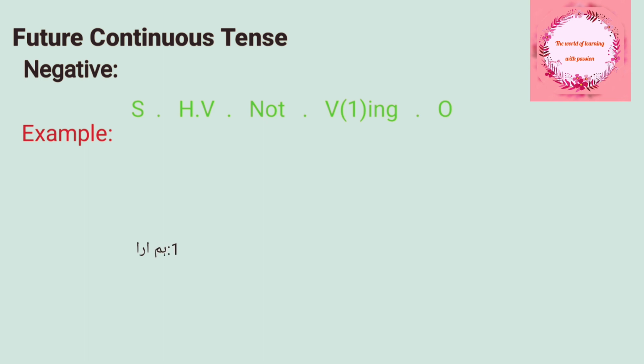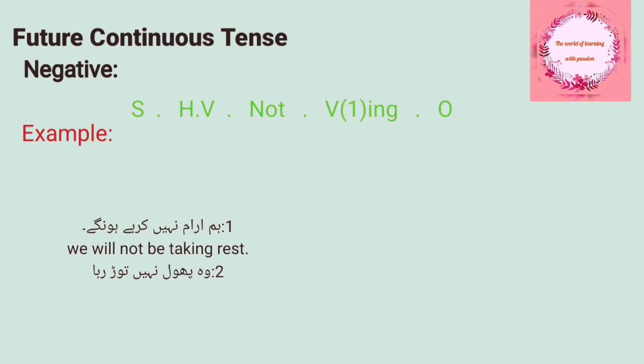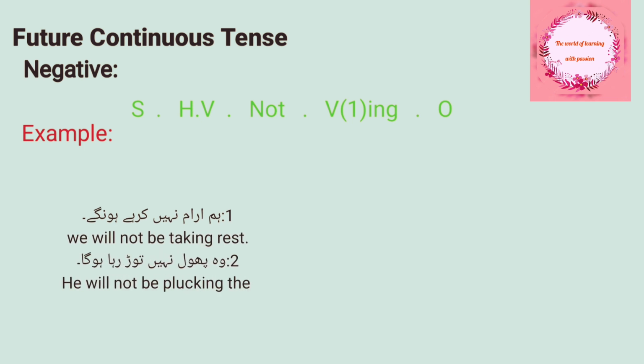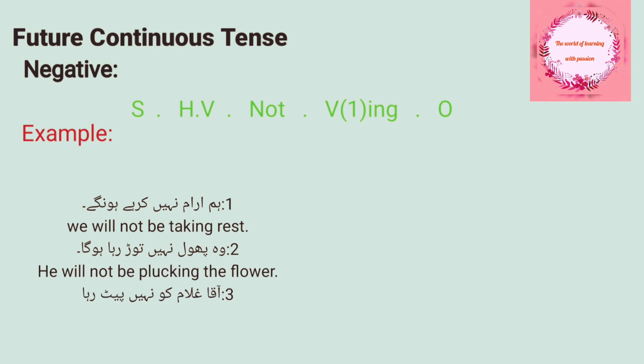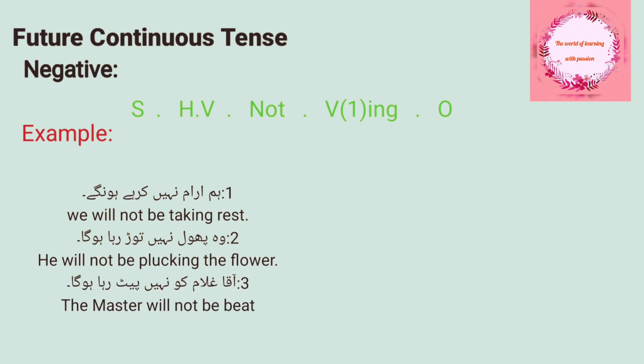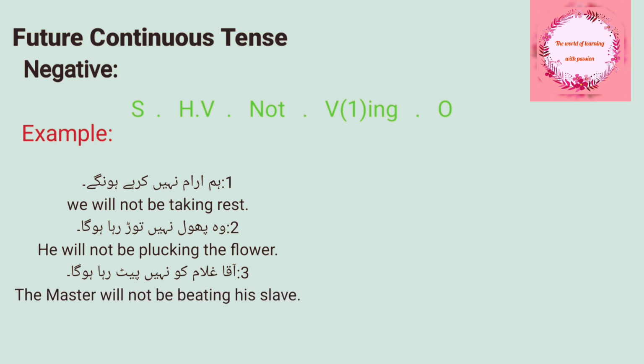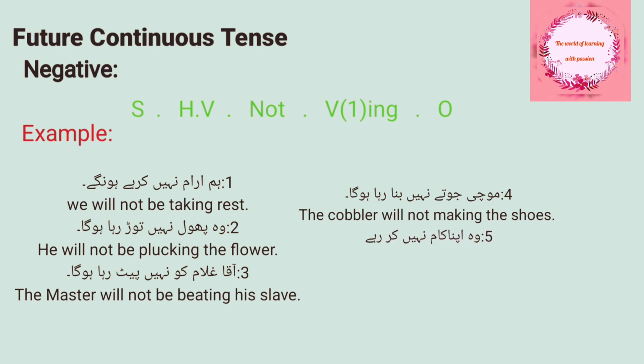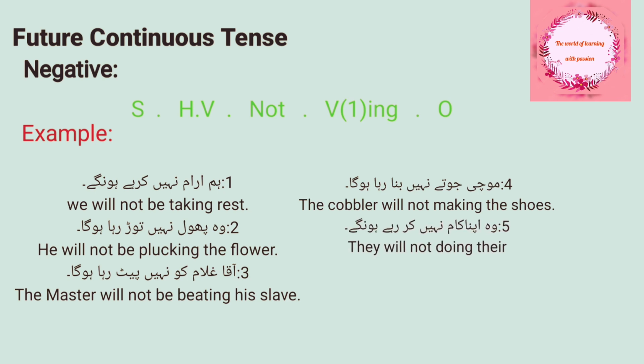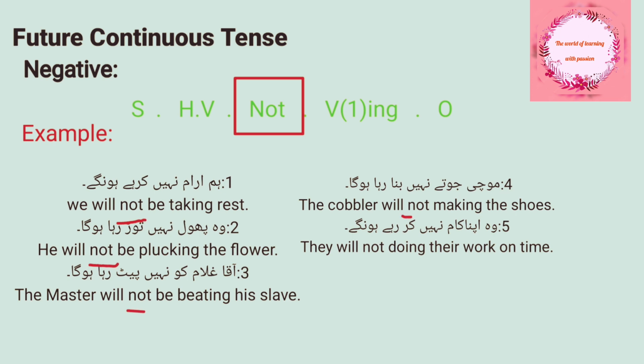Let's see some examples: हम आराम नहीं कर रहे होंगे, we will not be taking rest; वो फूल नहीं तोड़ रहा होगा, he will not be plucking the flower; आका गुलाम को नहीं पीट रहा होगा, the master will not be beating his slave; मोची जूते नहीं बना रहा होगा, the cobbler will not be making the shoes; वो अपना काम नहीं कर रहे होंगे, they will not be doing their work on time. In all these tenses we see the word not is used for denying.